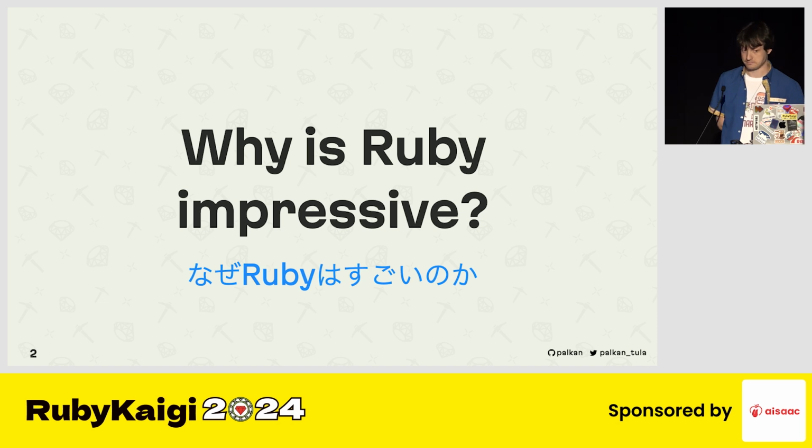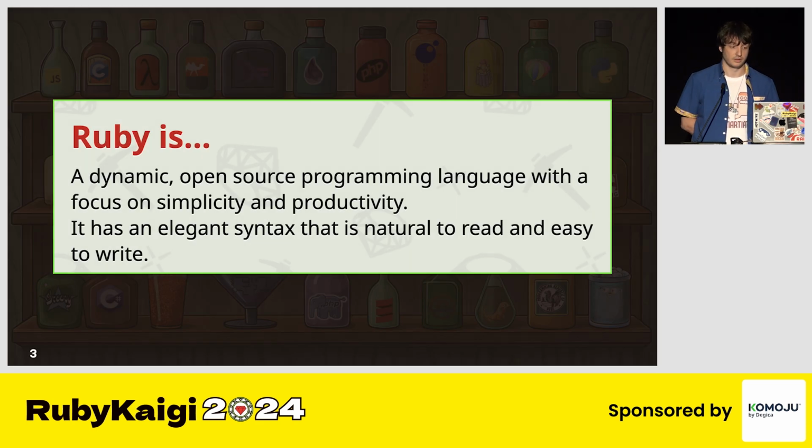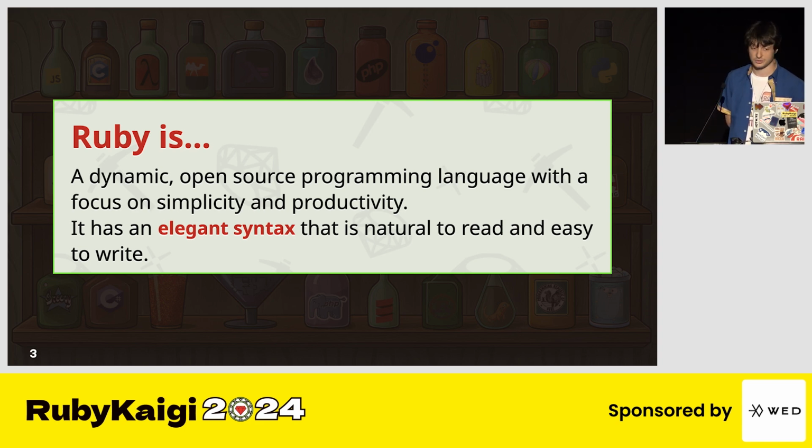I would like to start with a question. Why is Ruby so impressive? Why does it impress people seeing it for the first time, not even engineers, and continue impressing us, Ruby developers? The answer to this question lies in the very DNA of the language, and we can find it in the definition from the website. Half of it is about the elegant syntax that Ruby provides for readability and writability as well. And that's what makes the language impressive.